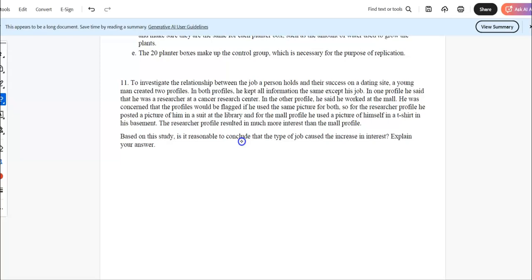Shocking. Based on this study, is it reasonable to conclude the type of job caused the increase? So we have a confounding variable here, right? So we don't know. So you want to relate. So the confounding variable is the picture. So how is the picture related to the mall? So to the 2 profiles. So we had the 2 profiles.